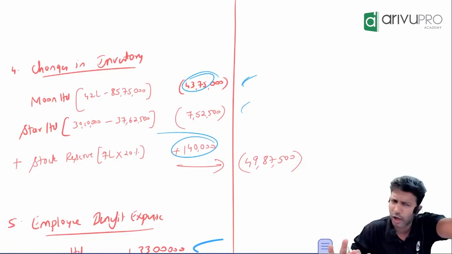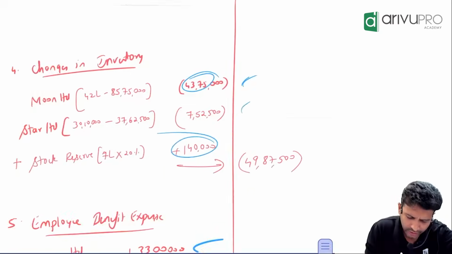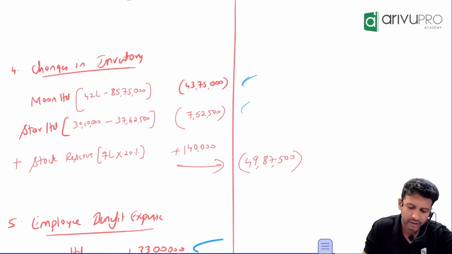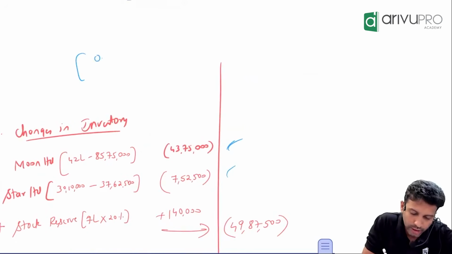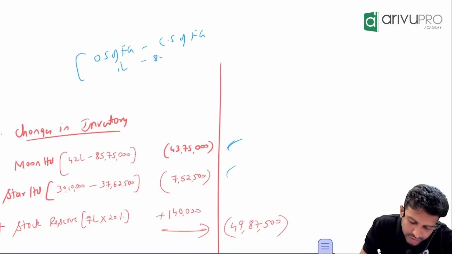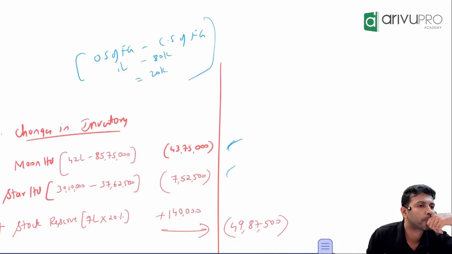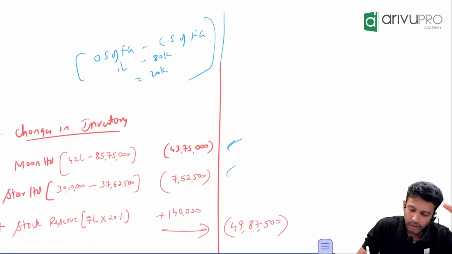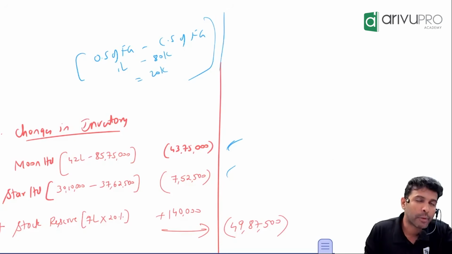Now, if you want to know the logic, it's very simple. How do you get changes in inventory? We'll take finished goods now. You will take opening stock of finished goods. From this, you will eliminate closing stock of finished goods. Let's say opening stock is 1 lakh. Assumption. Closing stock is 80,000. How much is changes in inventory? 20,000. Any problem? No? Okay. Stock reserve meaning, tell me once more.